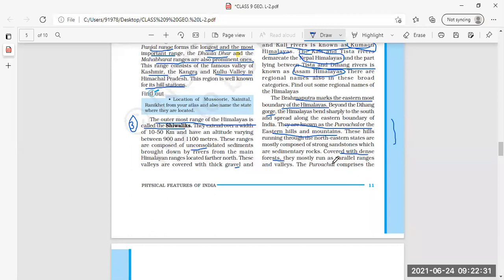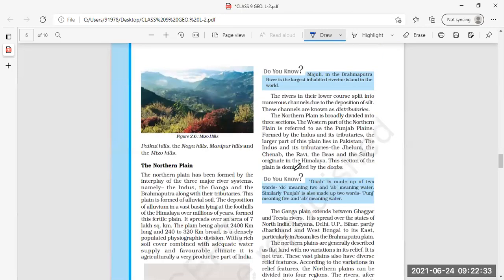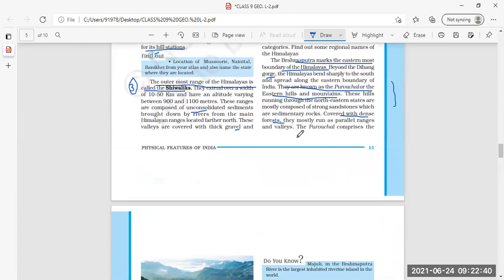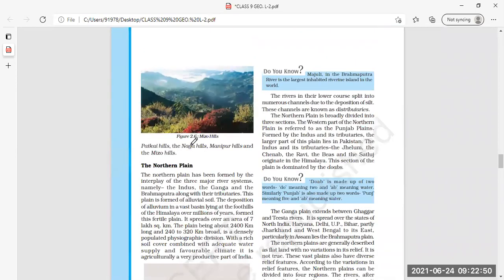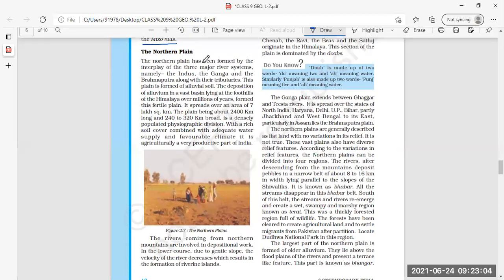So the Purvanchal comprises the Patkai Hills, the Naga Hills, Manipur Hills, and Mizo Hills. Underline this. Which hills? Name the hills. Purvanchal comprises the Patkai Hills, Naga Hills, Manipur Hills, and Mizo Hills. Very good. Underline this also. Now the northern plains.